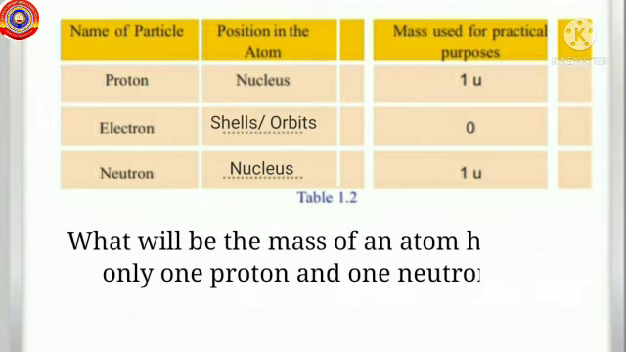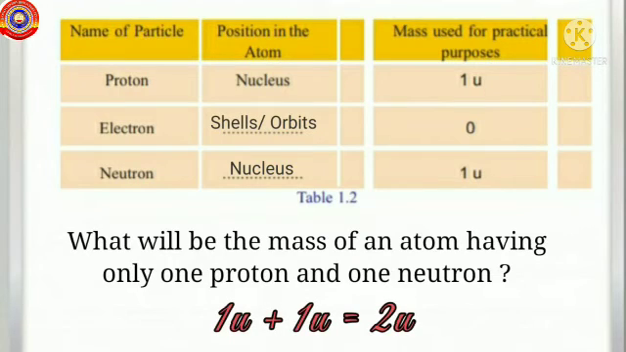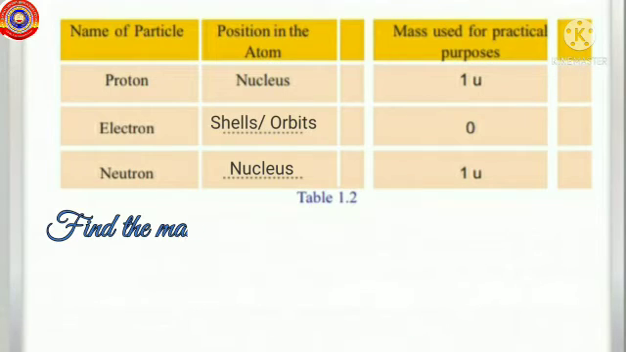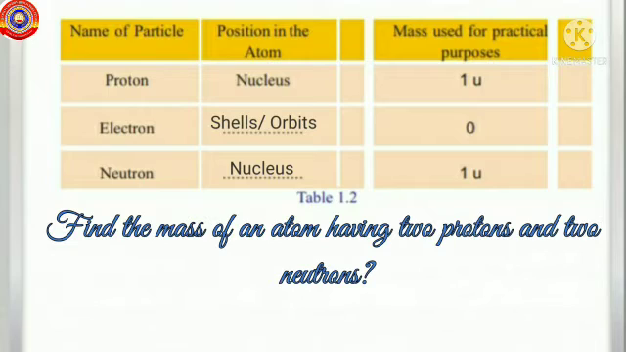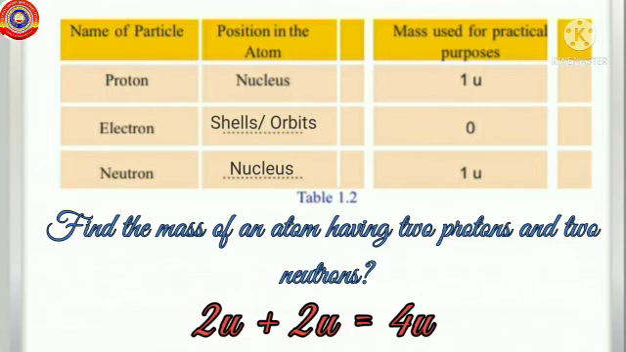Then what will be the mass of an atom having only one proton and one neutron? Yes, it is 2 u, right? If so, can you find the mass of an atom having 2 protons and 2 neutrons? It's quite simple, right? So you will get the mass of 2 protons and 2 neutrons as 4 u.